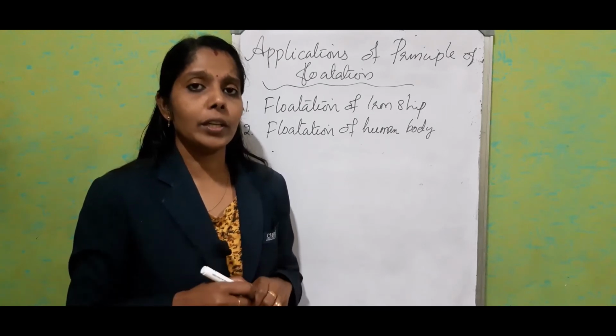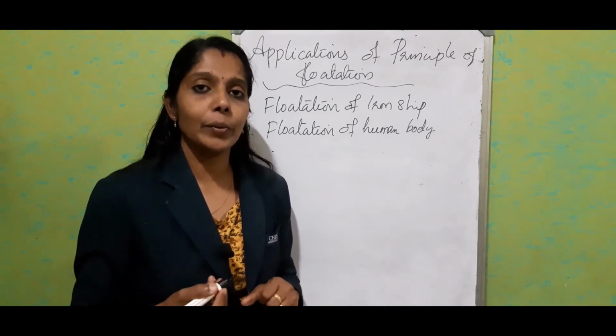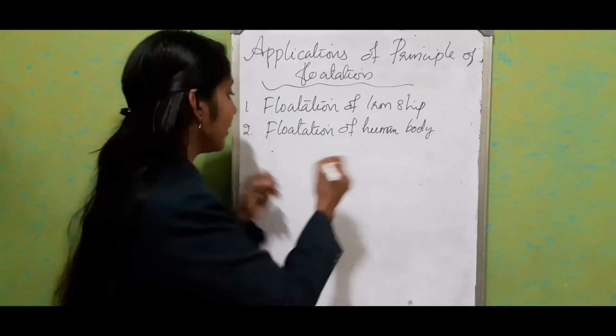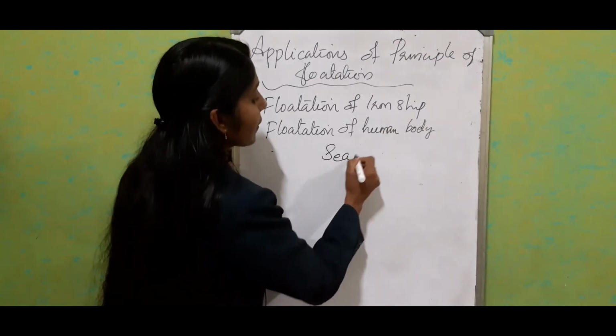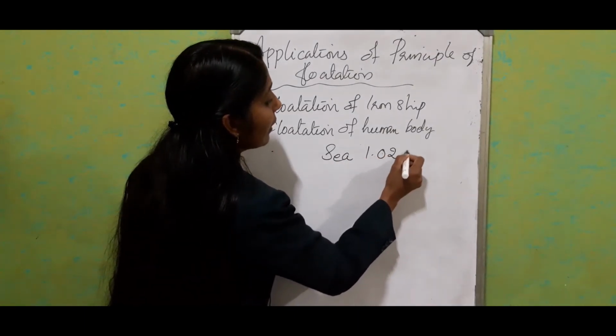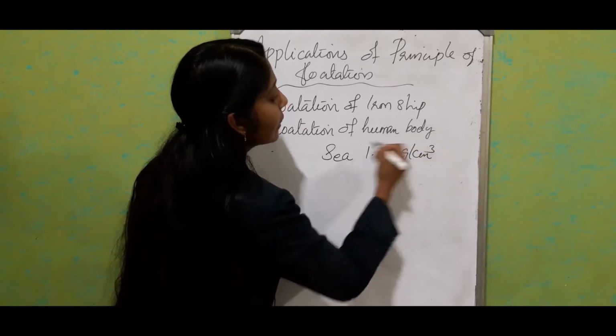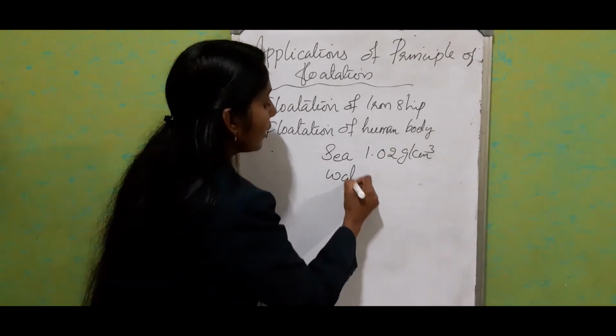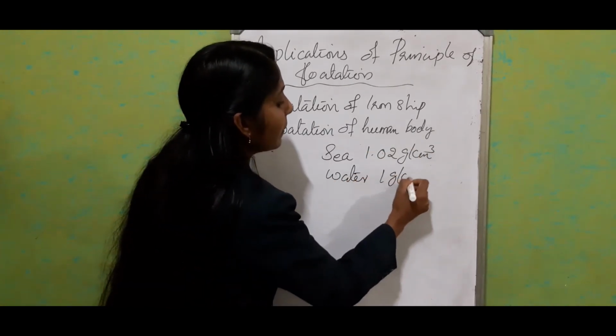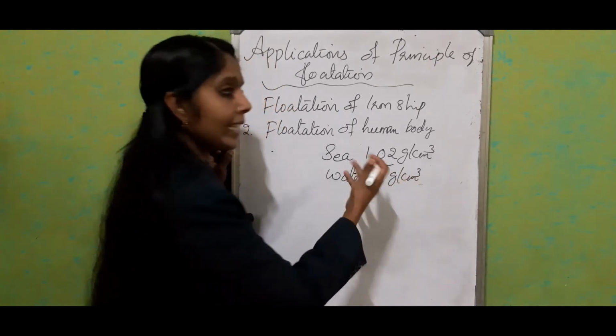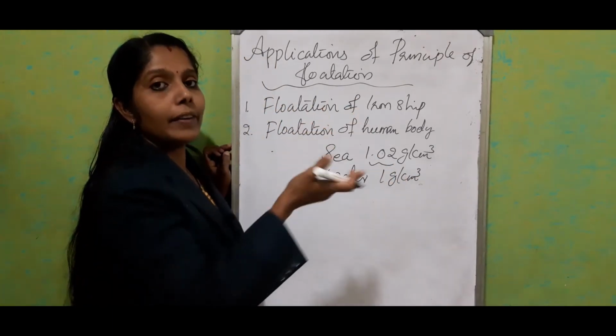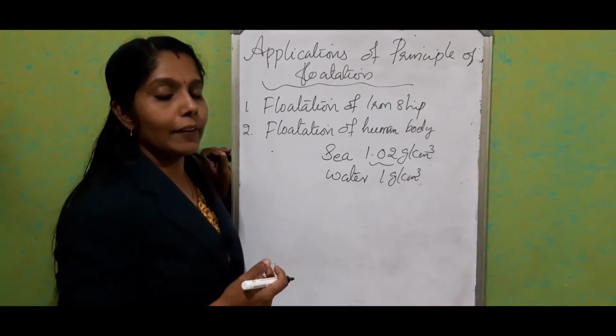Okay. And what is the density of sea water? It is 1.02 gram per centimeter cube. For river water, it is 1 gram per centimeter cube. So this slight difference will lift up our body a little bit above the water level.